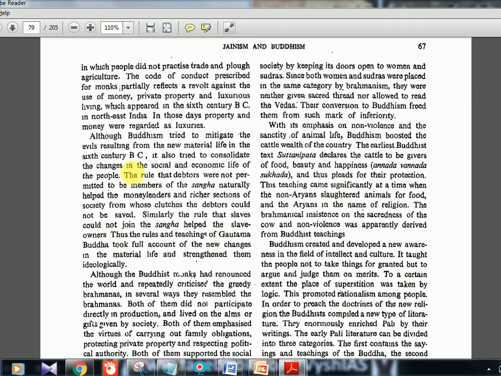Here some points are mentioned. The rule that debtors were not permitted to become members of the Sangha naturally helped the moneylenders and the richer sections. So now the moneylenders know that people cannot escape into the Sangha. So that kind of strict rules came in, and that is why the monasteries also started declining. People started losing faith in the Sangha because people are not allowed to enter, and a lot of conditions are being set.